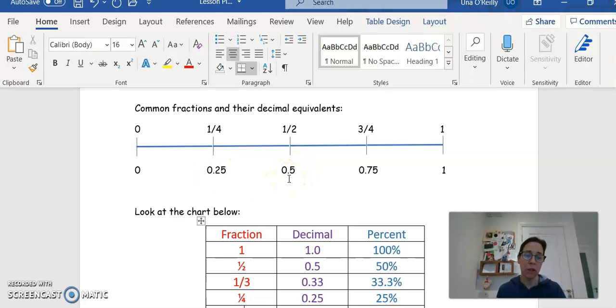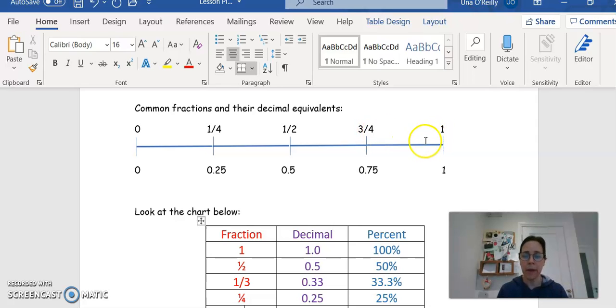So you're doing the same thing all the time. It's just got a different format for the way we express the numbers. And likewise, if 1/4 is 0.25, 1/2 is the same as 2/4. So that's 2 times 0.25, which is 0.5. And 3/4 is 0.25 multiplied by 3, which will give you 0.75. And 1 and 1 are obviously the same. If you add 0.25 to 0.75, you'll get 1. If you add 1/4 to 3/4, you'll get 1.